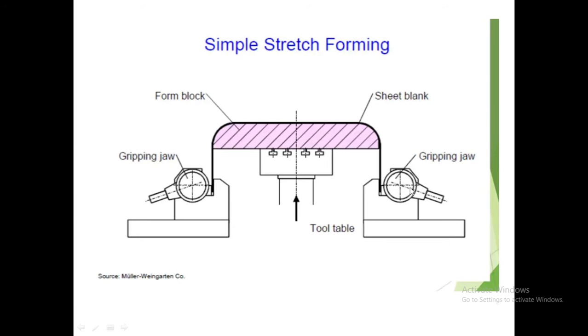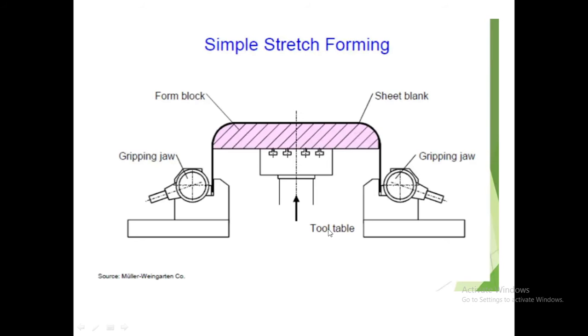Okay. Now in this gripping jaw, this end of the sheet blank is fixed. The end of the sheet is fitted in this gripping jaw, form block and tool table, and as the name suggests, this process is called stretch forming. Stretch means we apply a tensile force on the material.